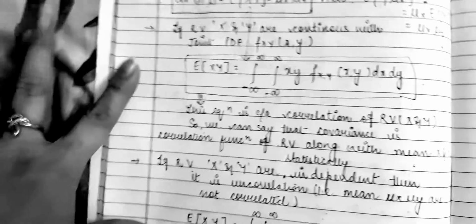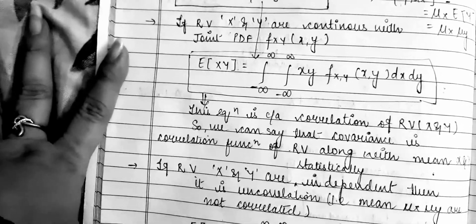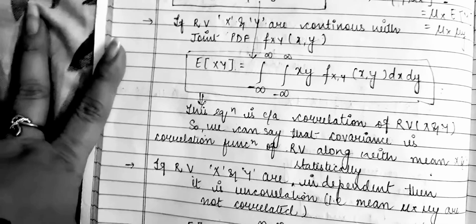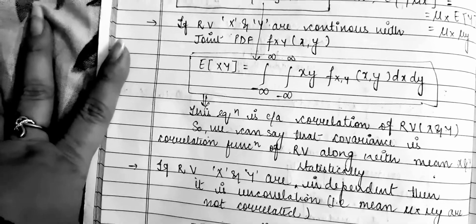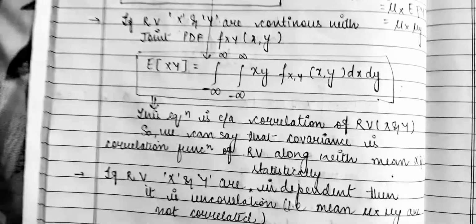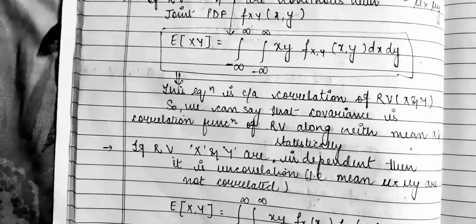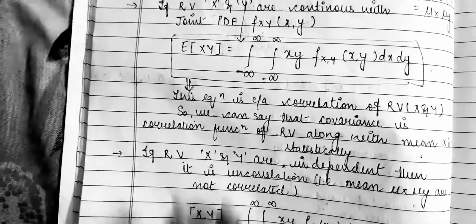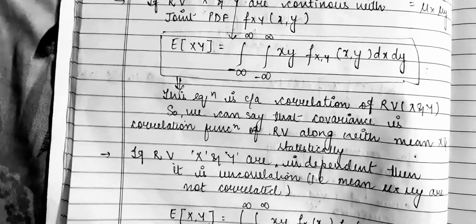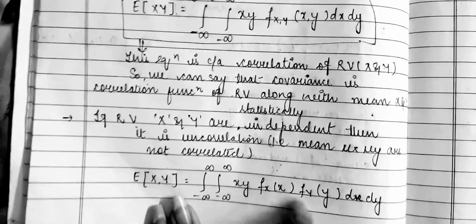Now again, if we consider that random variables x and y are statistically independent, that is uncorrelated, that means your x and y are not correlated. So it is represented as expectation of xy is equal to double integral xy fx x into fy y dx dy. Because they are statistically independent, we have written it separately. Clear?